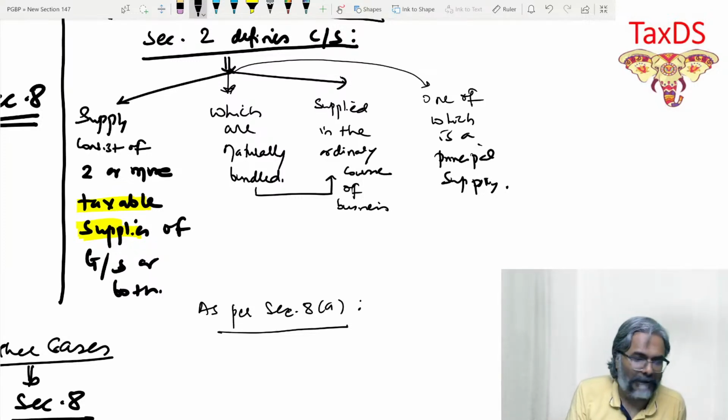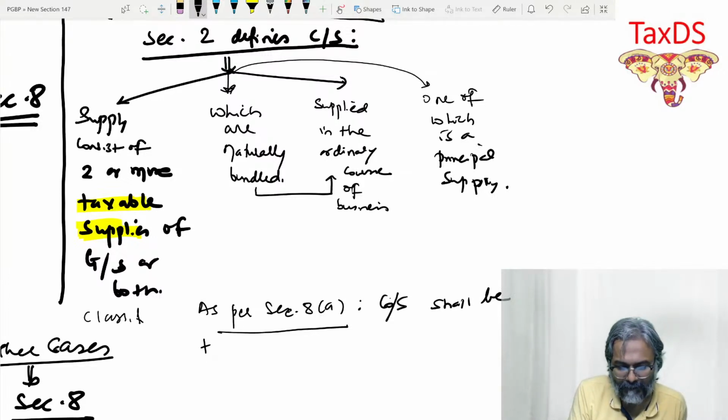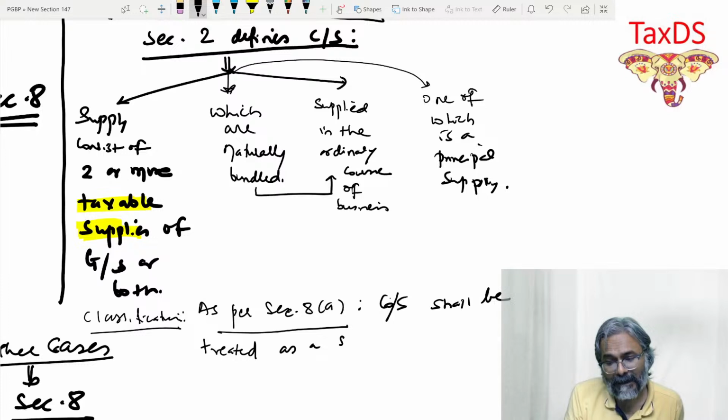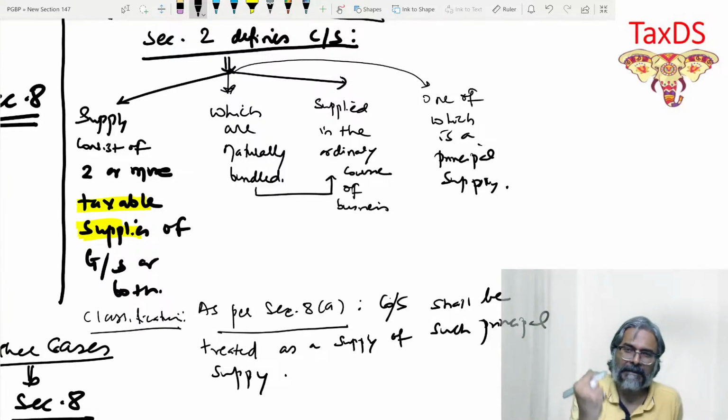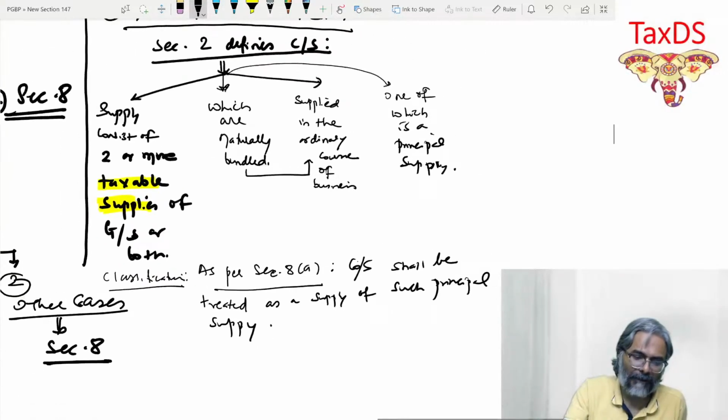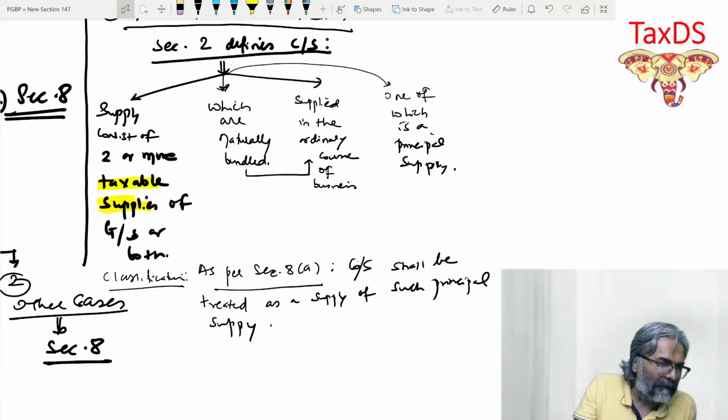So in this case, the composite supply shall be treated as a supply of such principal supply. This is the classification. So definition and classification is what ultimately you have to write. Is that point clear to all of you? Can you write it in this context?